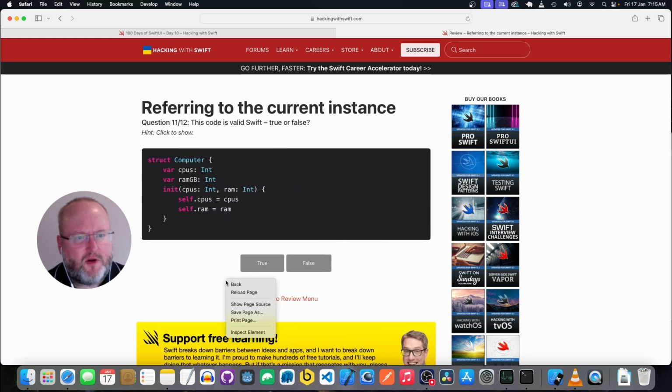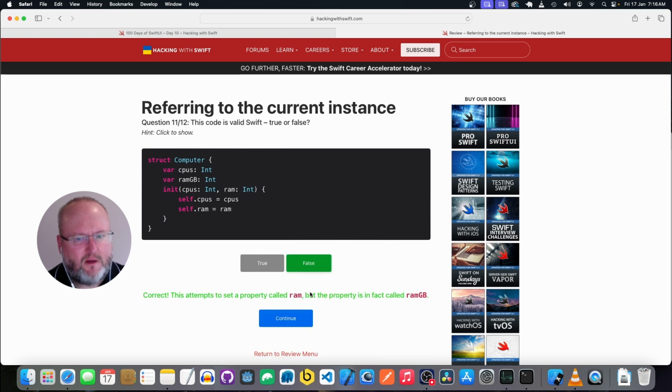Okay, we have a structure Computer with a property CPUs, which is an int, and a property ramGigabytes, which is an int. We have an init method that takes in an integer called CPUs and an integer called RAM, and it sets self.cpus. Okay, self.ram should actually be ramGB, so that's not going to be valid.